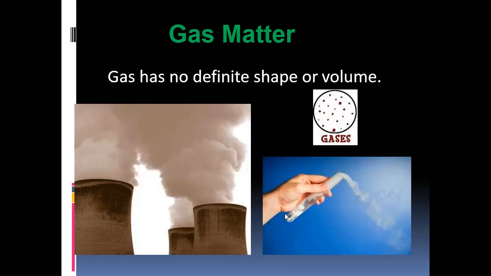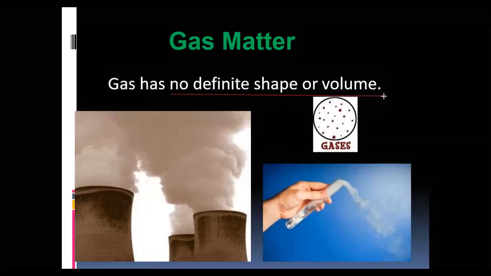That means gas has no certain fixed volume and shape. Shape also not fixed. Volume also not fixed. Shape and volume both are changeable, not fixed. No definite shape and volume. Those matter are called gas.